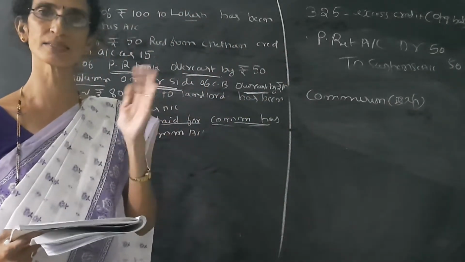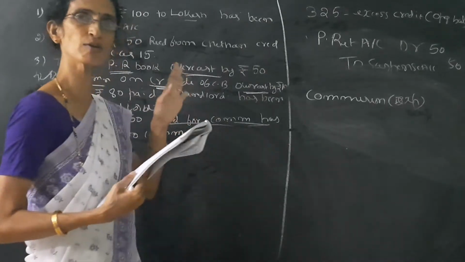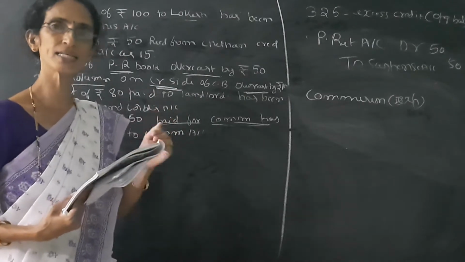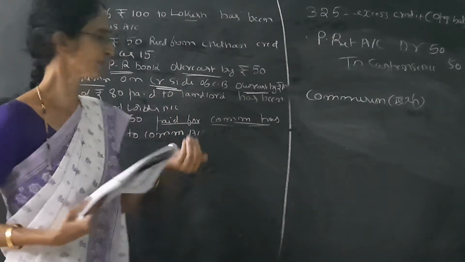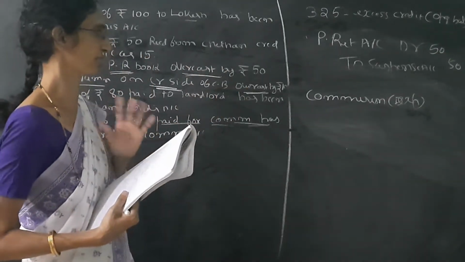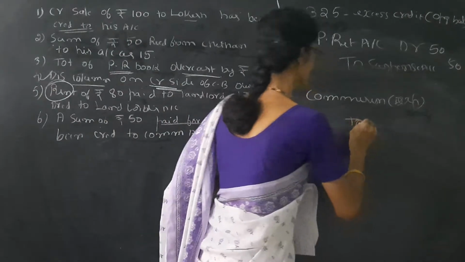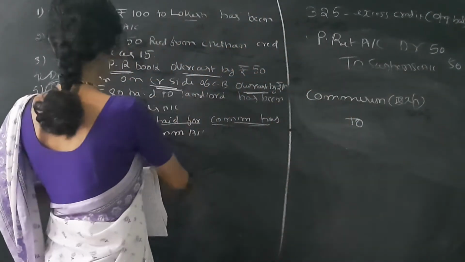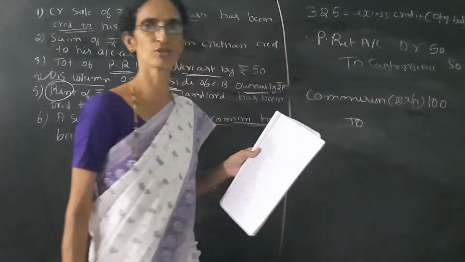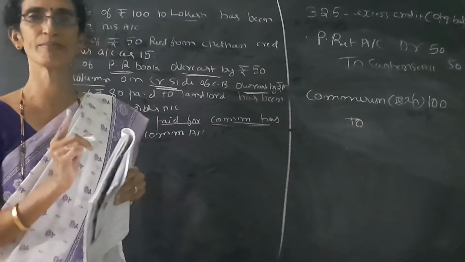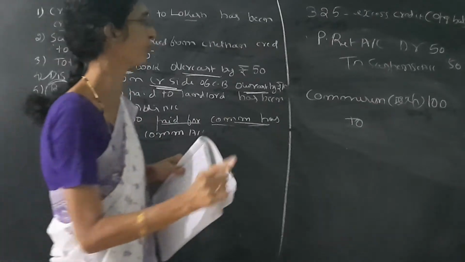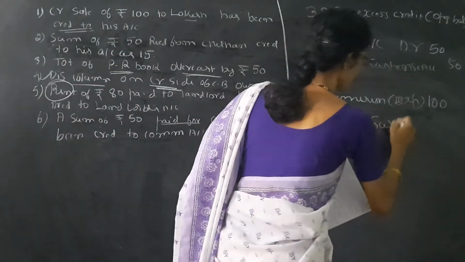When the side is changed, the amount should be doubled. The account is the same. So here the affected account is the commission account. First we have to see whether that account is debited or credited. It is actually debited, wrongly debited, means we have to debit the commission account. But the side is changed, therefore the amount should be doubled. Here the amount is 50, so we have to write 100 rupees. Here also, only the commission account is affected, therefore the other account should be the suspense account.